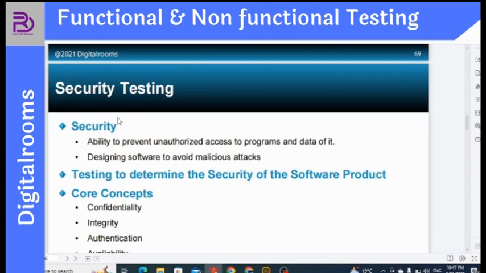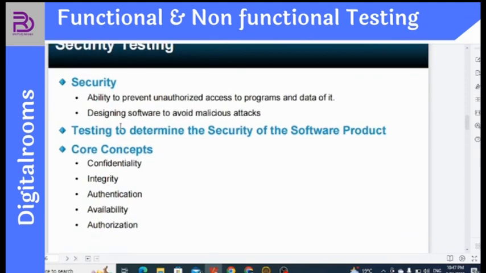Now, say, for example, I am a hacker and I am able to easily loop into your system and gather the customer data. Then this is going to be a question mark for the user, right? As a user. So definitely a software should be secure. A software should provide security so that it is able to prevent any kind of malicious or cyber attacks. Testing to determine the security of the software product.